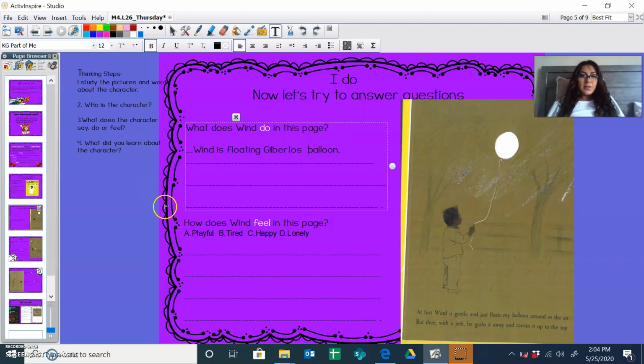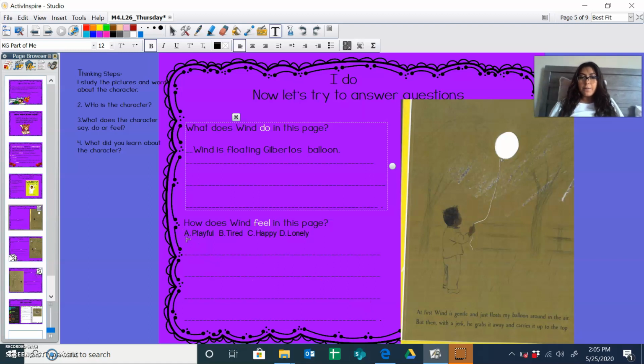Awesome. So now we're going to use our text evidence here to figure out what Wind is feeling. At first, Wind is gentle and just floats my balloon around in the air. But then, with a jerk, he grabs it away and carries it up to the top.